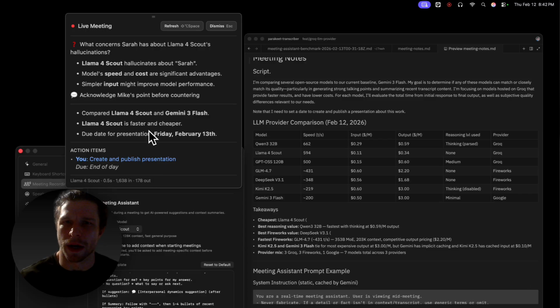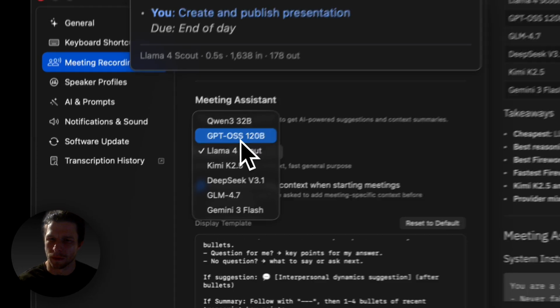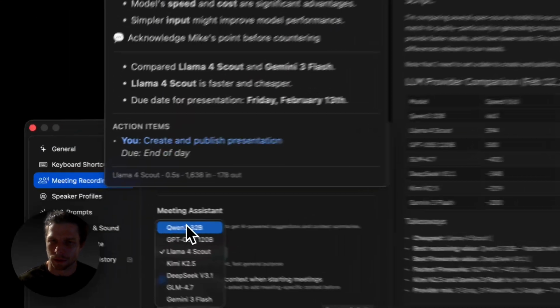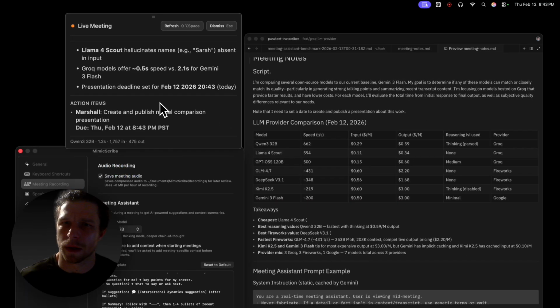Let's reload. So fast. This is through the Groq provider. They seem to be the fastest. Let's try Qwen. Llama 4 Scout's not going to work, right, for this case. Qwen takes a little longer. The weird formatting here, this is stuff that, if we optimize the instructions for Qwen, we might be able to get rid of some odd formatting issues.